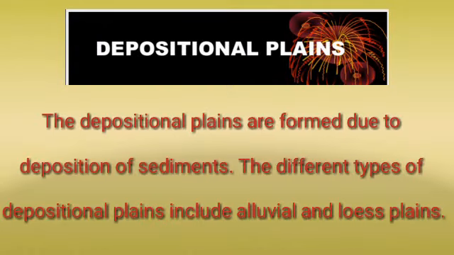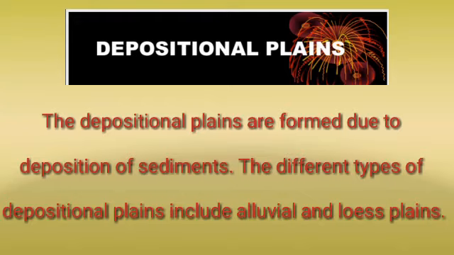The third type of plains which we are now going to discuss are depositional plains, children. Deposition, in the sense, the sediments carried by the rivers, glaciers and wind are deposited in depressions, and this is how a depositional plain is formed. I can define it saying that the depositional plains are formed when sediment brought down by rivers, glaciers and wind are deposited in depressions. The Ganga Brahmaputra plains in India, the Huanghe plains in China and the Po Valley in Italy are examples of depositional plains.